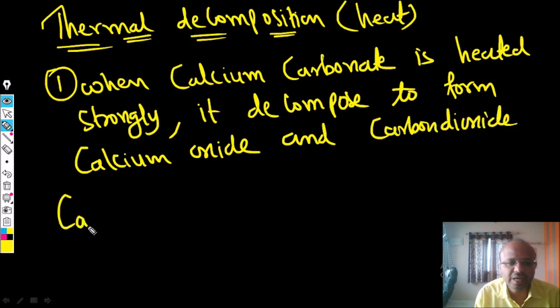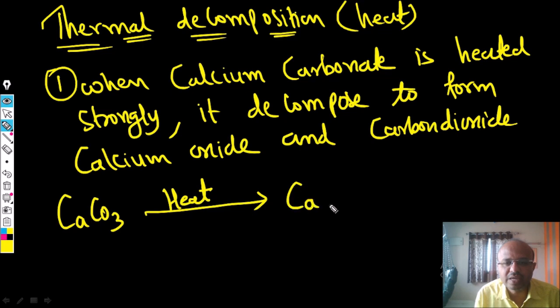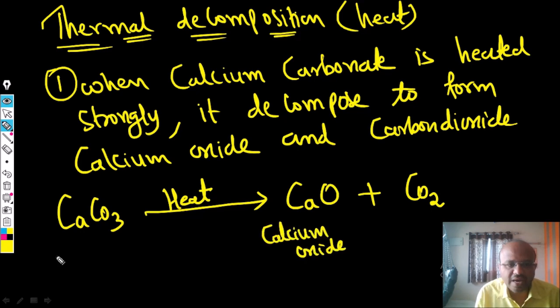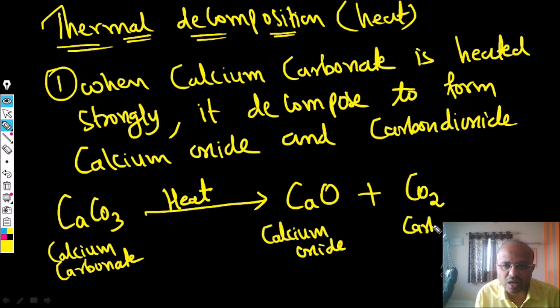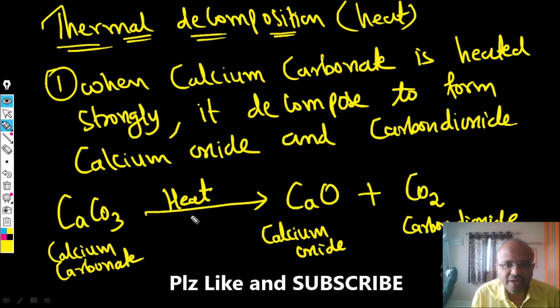That is CaCO3, giving rise to, here we should write heat because we are heating. Here the reaction takes place and gives calcium oxide plus carbon dioxide. This is called calcium oxide, this is called calcium carbonate, and the last product is carbon dioxide. So this is the first thermal decomposition reaction, where the reaction is carried out by heat.